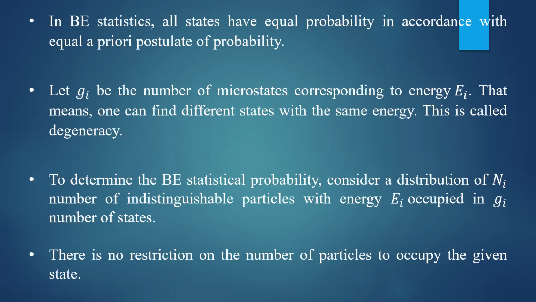Now to find the statistical probability or thermodynamic probability in BE statistics, let us consider the distribution of Ni number of particles having the energy Ei, occupied in Gi number of states. There is no restriction on the number of particles occupying a given state. Any number of particles can occupy the given state. Here we have considered Ni as the number of particles in the ith state, Ei is the energy of the ith state, and Gi is the number of states present in the ith macro state.